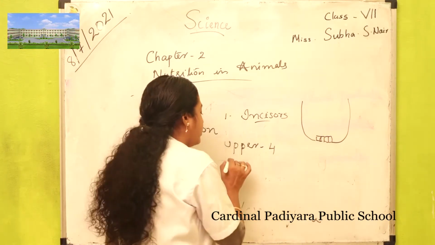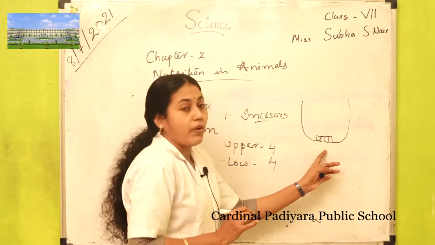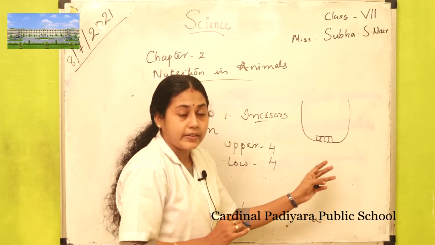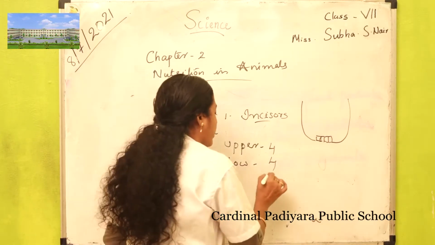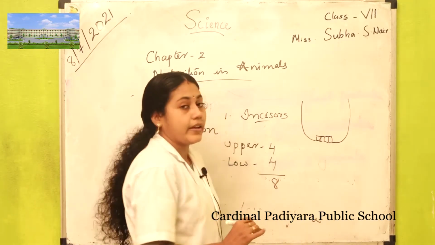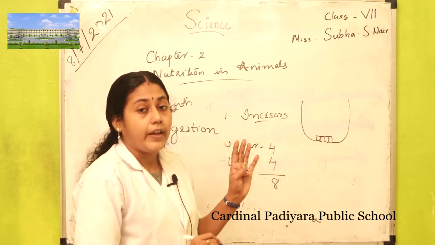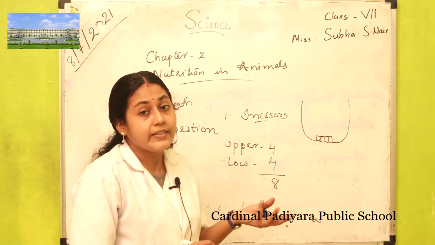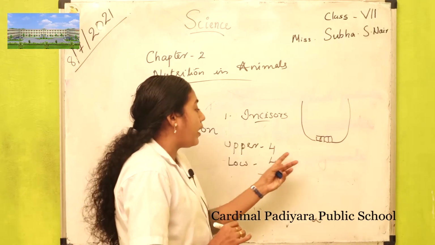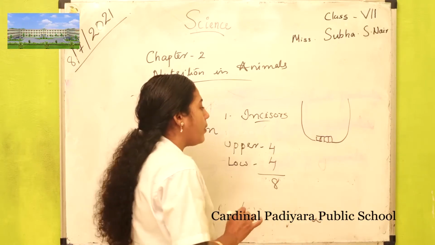Similarly, in the lower jaw also there are 4 incisors. So we have 8 incisors in total. This is the set of teeth in the case of adults, not young ones.